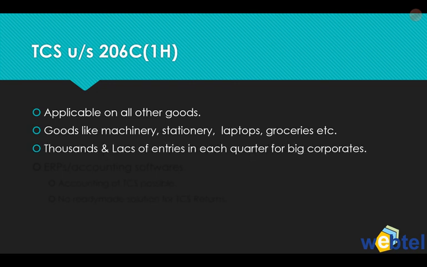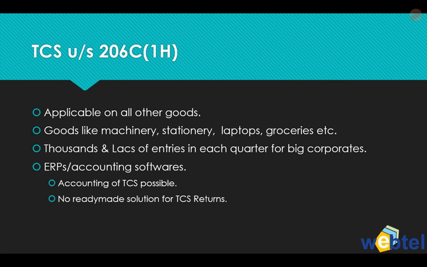These are normal goods being sold by businesses, and there will be thousands and lakhs of entries for big corporates in each quarter. Already we have so many inquiries from corporates asking how to handle these mammoth entries in their TDS and TCS solutions, and how they are to file the returns. So that is a problem for them.